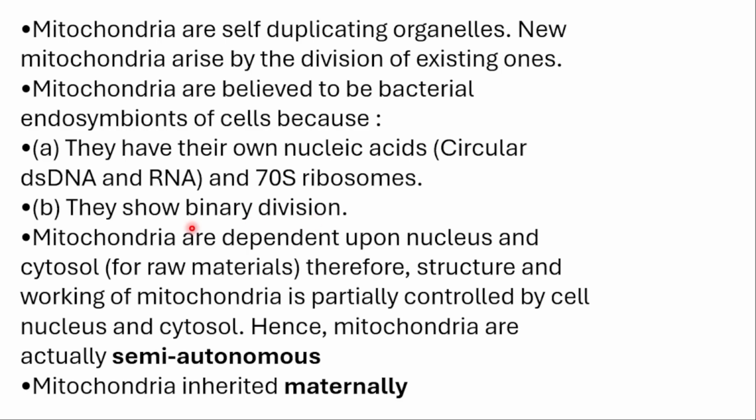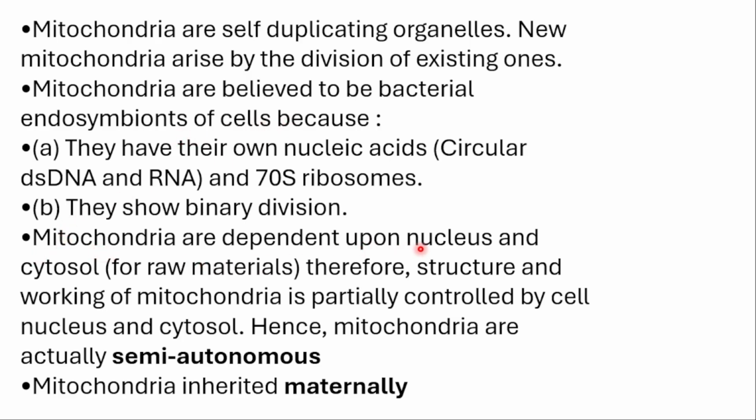They show binary division. Mitochondria show what? Duplication in the form of what? Binary division, which is the main division of bacteria. Bacteria also show what? Binary fission. Based on these two main characteristics, we believe that mitochondria are endosymbionts of what? Bacteria.